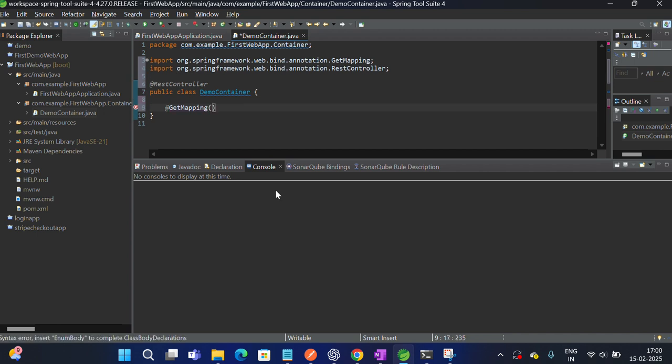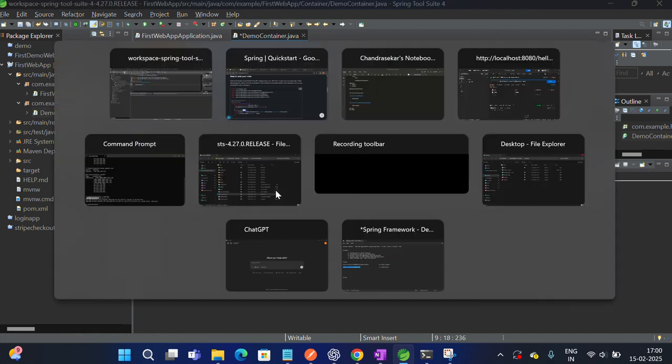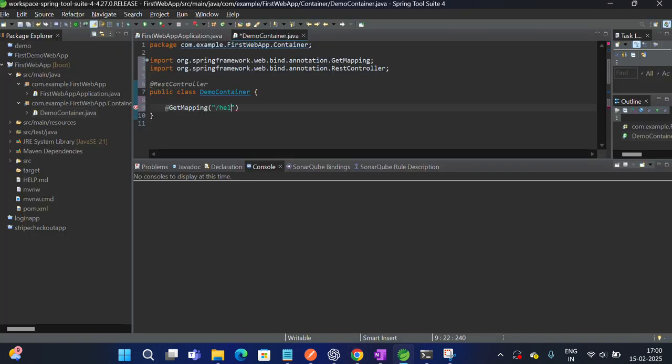In this get mapping, we need to pass this endpoint, whatever method we are calling. So hello. That's it. Now we can create any method name.